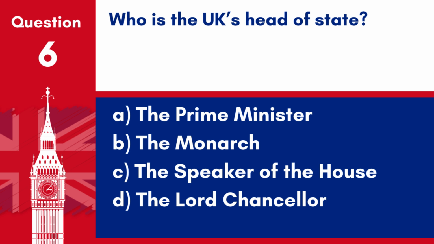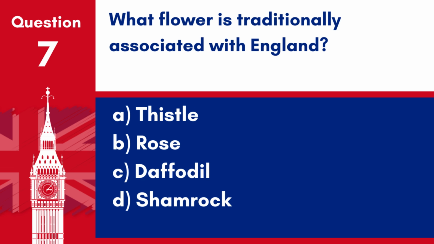Question 6. Who is the UK's head of state? A. The Prime Minister. B. The Monarch. C. The Speaker of the House. D. The Lord Chancellor. Answer B. The Monarch. The UK's head of state is the monarch, a role that is largely ceremonial in today's constitutional monarchy.